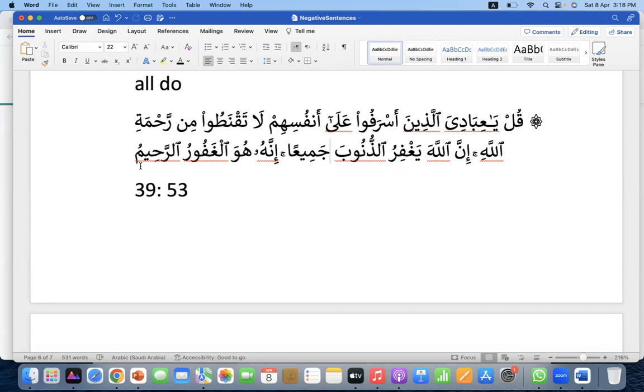SubhanAllah. That is actually a stress, no? Innahu, yes, huwa, of course, itself is a stress, a huge impact. Innahu huwal Ghafur. So you can translate like this: certainly, he is the Ghafur Rahim. Or you can translate simply, he is the Ghafur Rahim. But grammatically, from the emphatic point of view, the stress is repeated here.